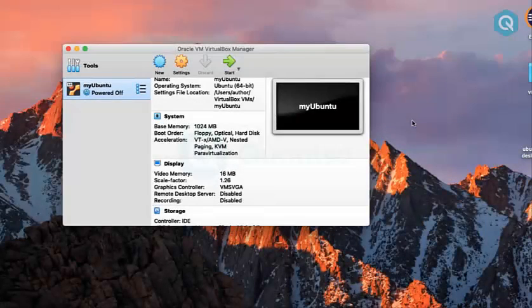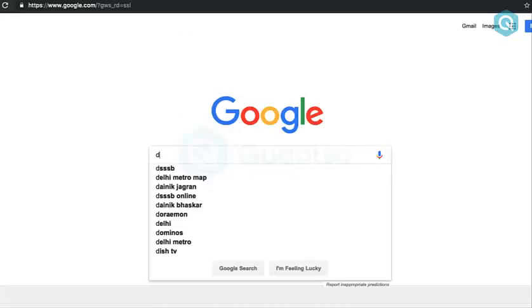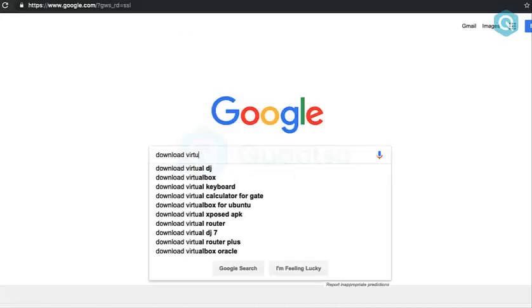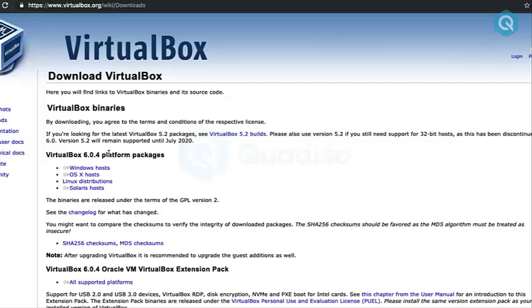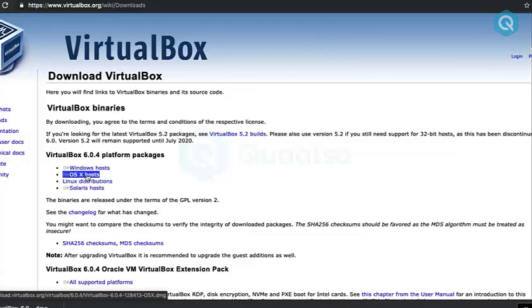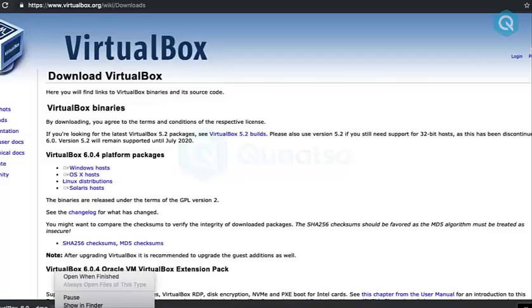First step is to download VirtualBox. So I'm going to Google and type download VirtualBox. Now open Oracle VM VirtualBox, and here depending on your platform, you can download any one of these packages. In my case, this is OS X host, so if you click over it, it will start downloading VirtualBox. So I am cancelling it out because I already have it.